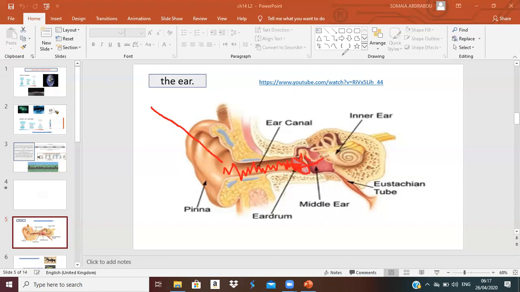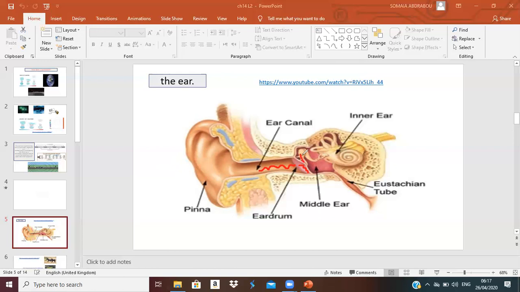I will erase and show it to you again. Here it is: the vibrating of the air hits the eardrum, so the eardrum will vibrate. The vibration of the eardrum will make the middle ear, which contains 3 kinds of little bones, vibrate. They are very tiny bones after your eardrum.